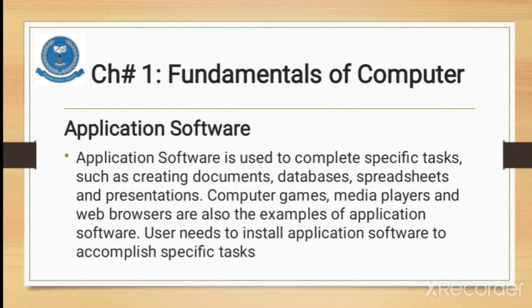Now we are going towards application software. What is application software? Basically, application software are special programs, other than the system software, that are not necessary for the operation of the computer system, but are designed to perform specific tasks, such as making documents, databases, spreadsheets and presentations.